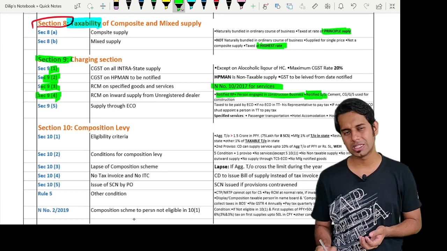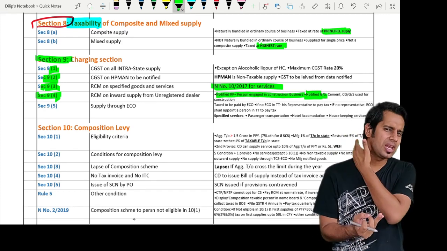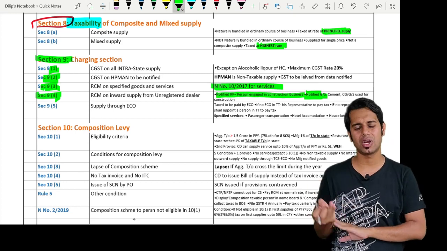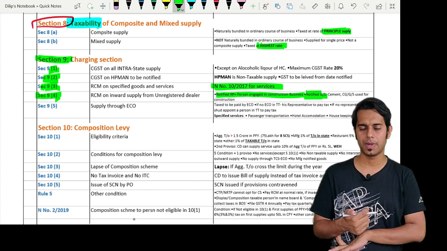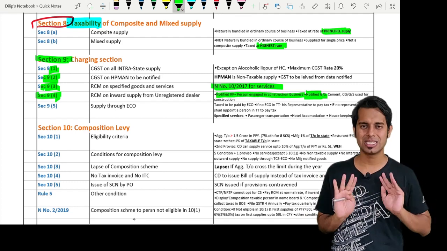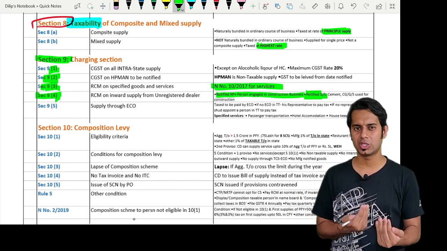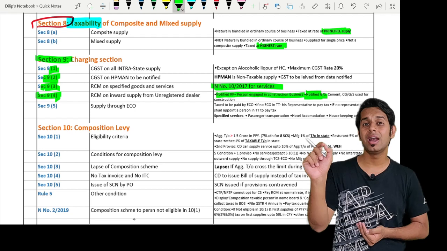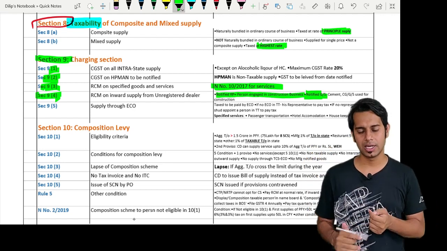Sir, what are the notified goods and services? Whatever goods and services are used for construction purpose, cement or any other goods and services, bricks, etc., and it also includes the capital goods used for construction purpose. So, if a person in the business of construction, registered under GST, takes goods and services like cement from an unregistered person, then this registered person will have to pay the taxes under reverse charge.